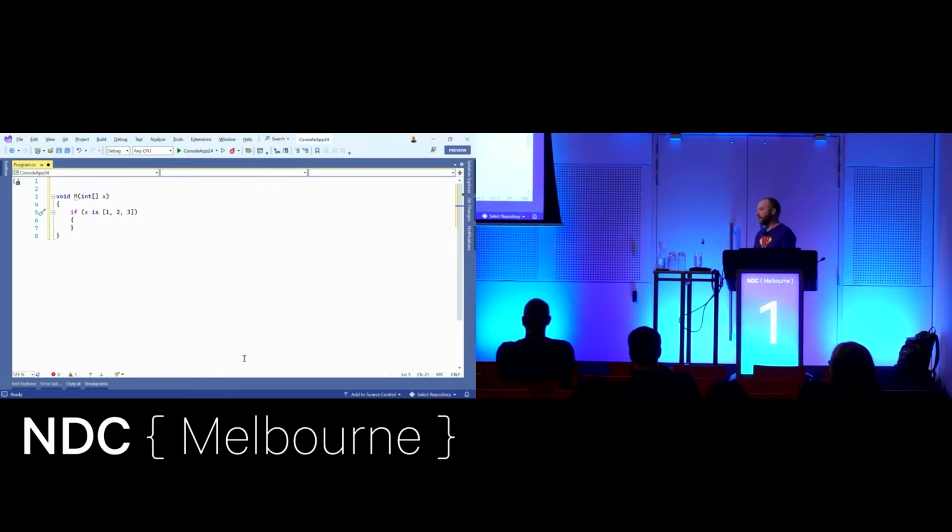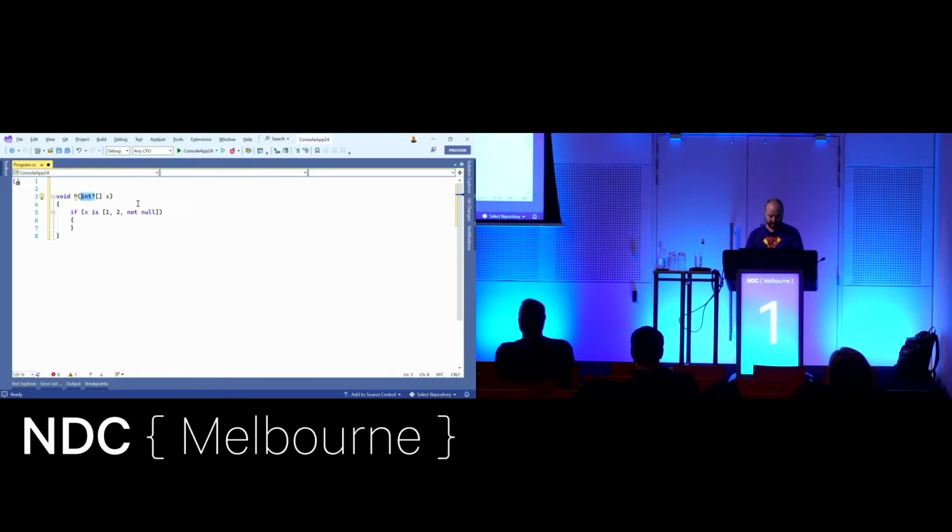Where things get maybe a bit more confusing, though, is each one of these things in my list pattern is itself, or can be, another pattern. So I can say, this should be not null. Now, it doesn't make sense for ints, but we'll ignore that. So now this is saying: is my array 3 elements long? First one's 1, second one's 2, third one, I don't care what it is, as long as it's not null. That might be useful.